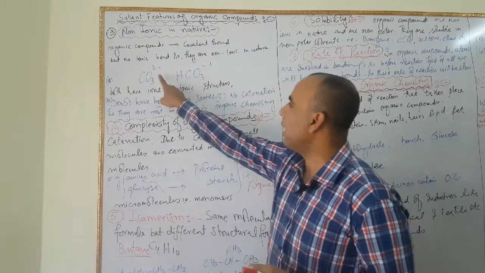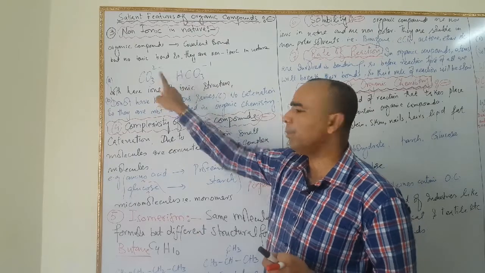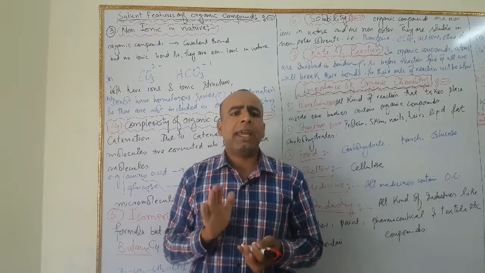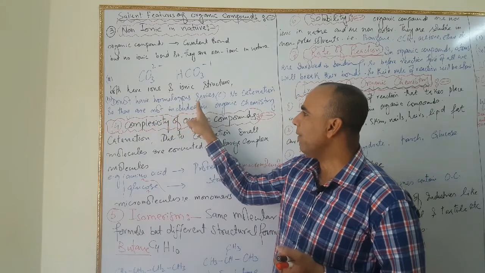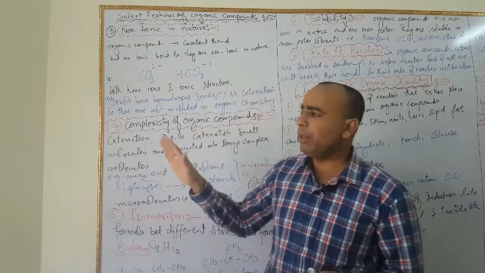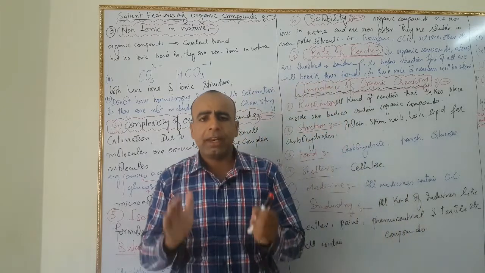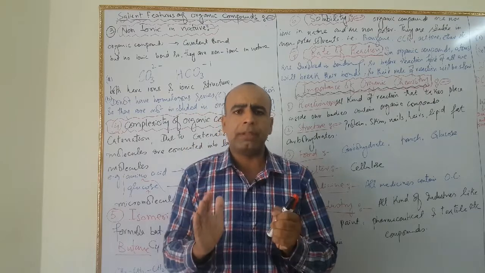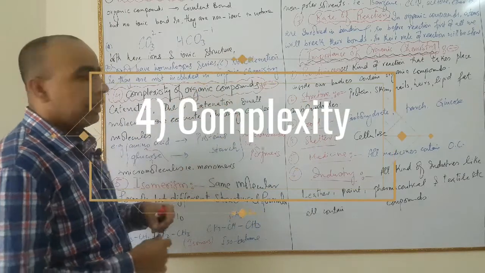That is why carbonate and bicarbonate ions are not included in organic chemistry, because both carbonate and bicarbonate ions have ionic structure, and both don't have homologous series. And number 3, both carbonate and bicarbonate ions have no catenation, so carbonate and bicarbonate ions are not included in organic chemistry. Number 4 property, complexity of organic compounds.